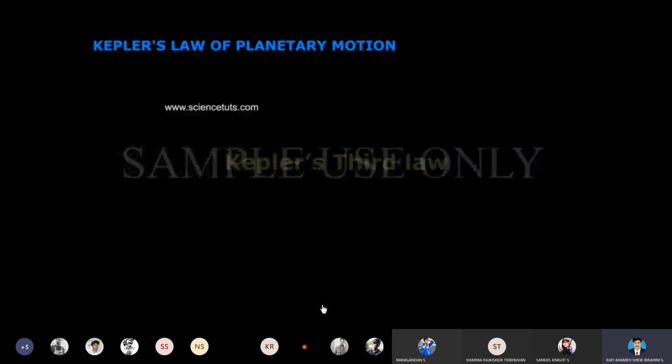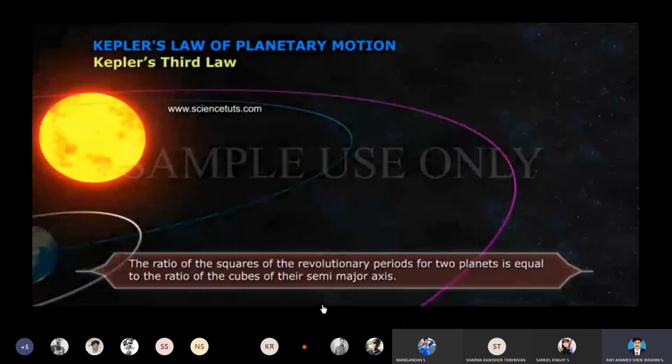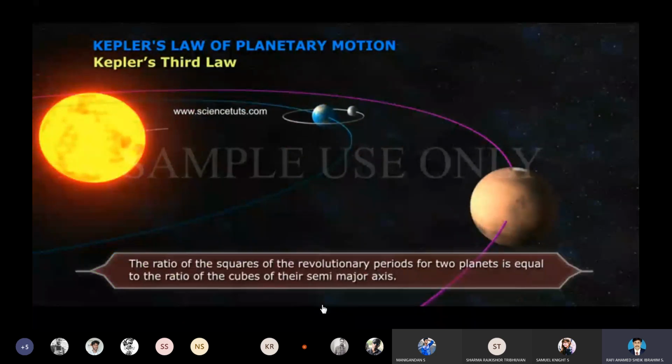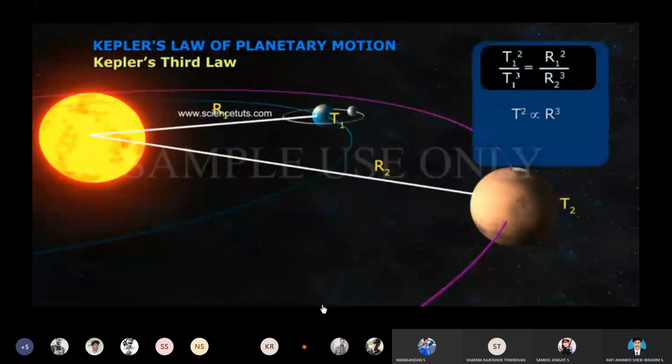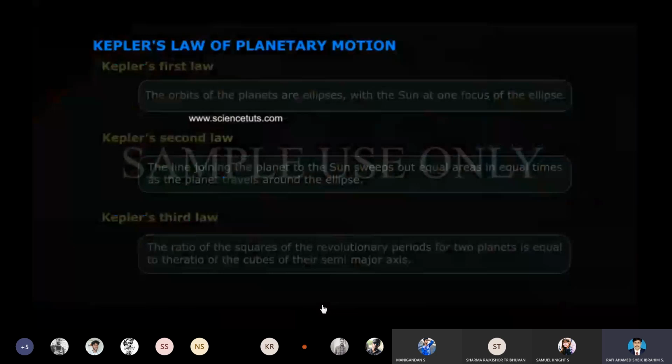Kepler's third law. The ratio of the squares of the revolution periods for two planets is equal to the ratio of the cubes of their semi-major axes. T squared is directly proportional to r cubed. So, T squared by r cubed is equal to Kepler's constant. Recapitulation: Kepler's law of planetary motion.